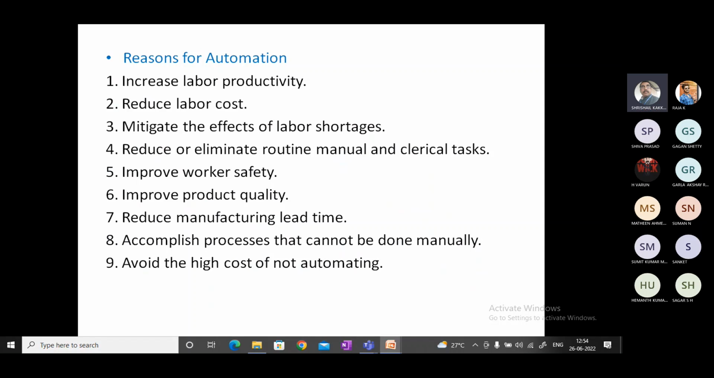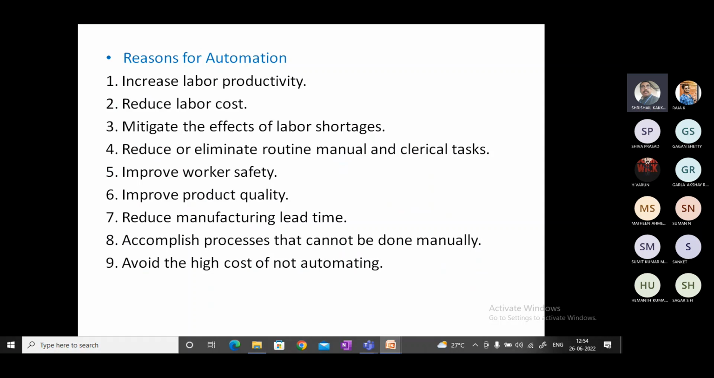Mitigate the effect of labor shortage. In European countries, there is a shortage of labor due to the attraction of laborers towards white collar jobs. Because of this, wherever you look, the availability of labor is very low. In this case, automation will play a vital role.